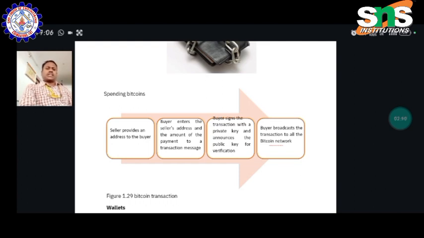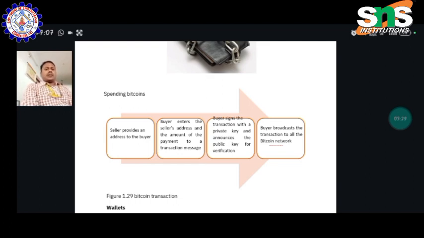From the first block and second block, they mutually progress and share their vendor details. After sharing the details, they are first added into the particular user's bank account details, then the name of the bank and vendor details, and everything is furnished and again ensured by the user and vendor. After that, let me move to the third block. The buyer signs the transaction with a private key and announces the public key for verification.